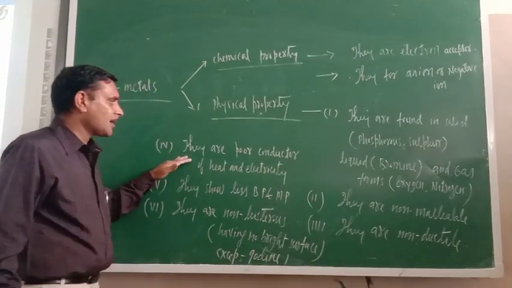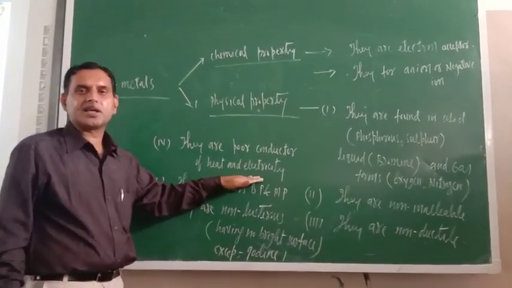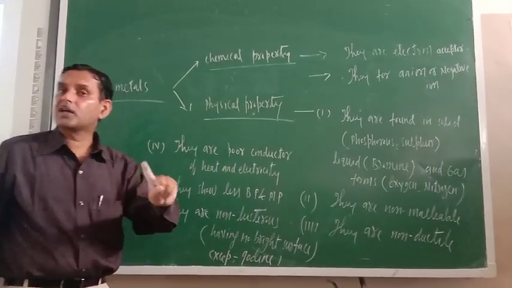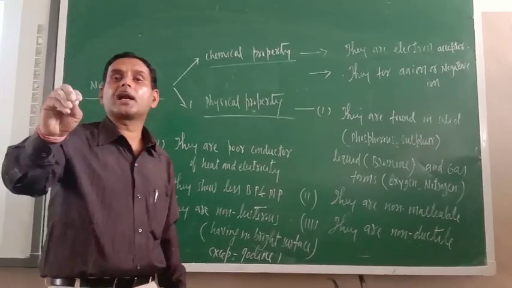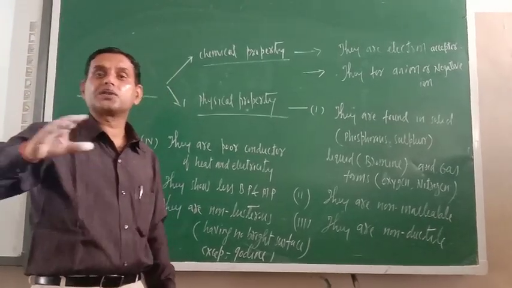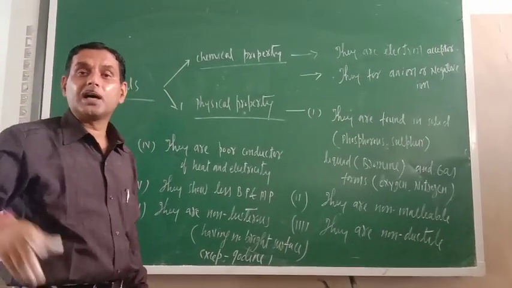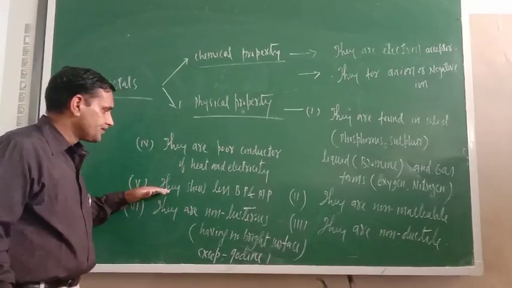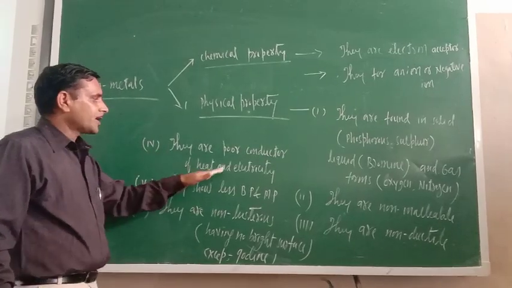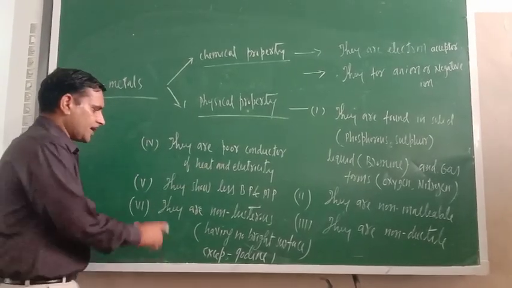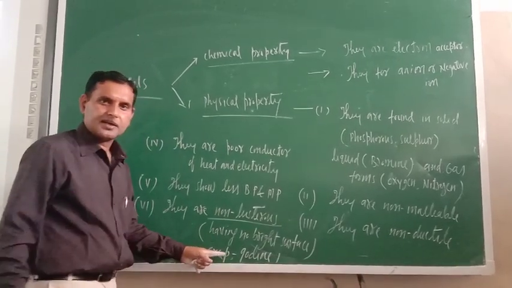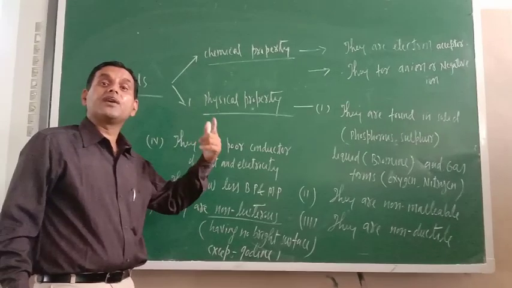Now, non-metals are poor conductors of heat and electricity. What does it indicate? That their interparticle attractive force is weak. If their interparticle attractive force were strong, they would have shown higher melting and boiling points. Next, they are non-lustrous, meaning they do not have a bright surface, unlike metals, which have a bright surface.